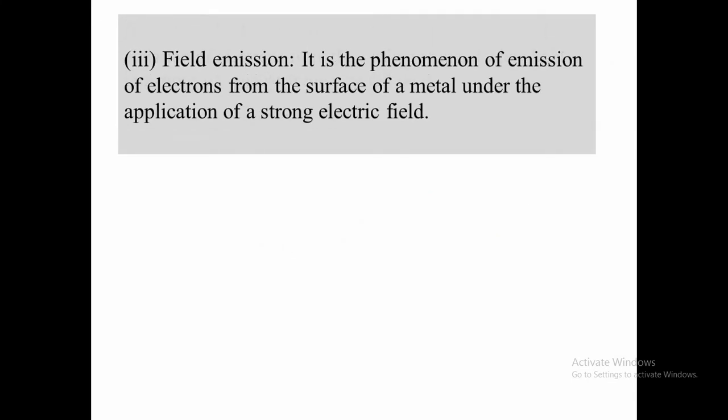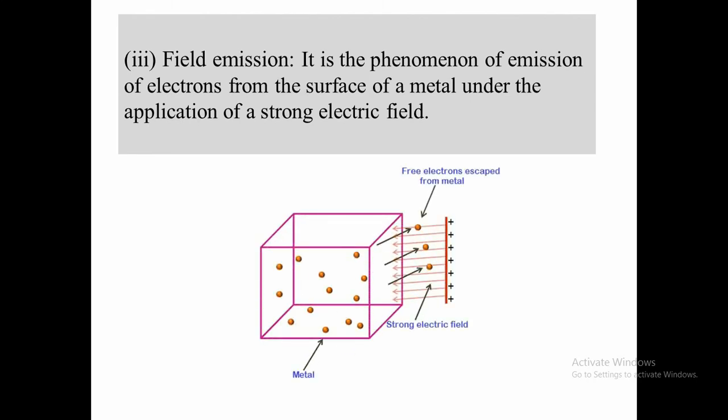Field emission. It is the phenomenon of emission of electrons from the surface of a metal under the application of a strong electric field. This is the metal, and here we have kept a positively charged plate which provides a strong electric field. We have kept this metallic box in the strong electric field. Because of the presence of a strong electric field, these electrons get liberated from the metal surface. This phenomenon is called field emission.